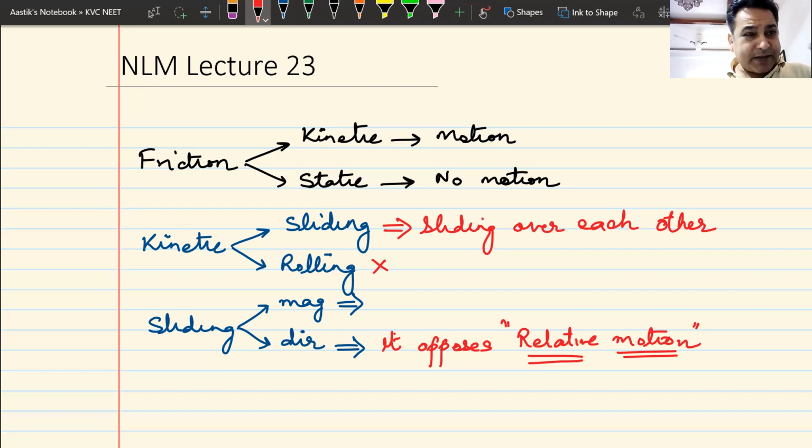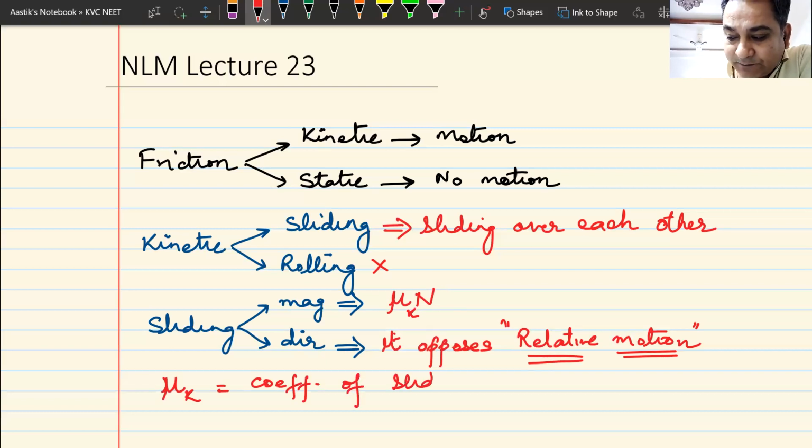Magnitude of sliding friction. Did we talk about the magnitude of sliding friction? We said that the magnitude of sliding friction is mu k, where you remember mu k is a constant which is known as coefficient of sliding friction.